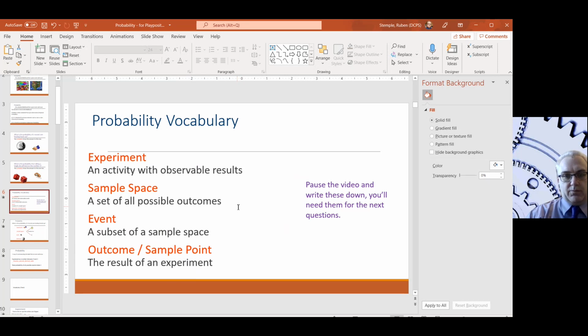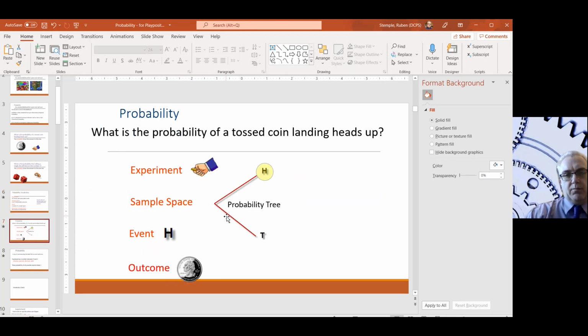So that's all the possible outcomes, only 2 possible outcomes there. The event is a subset of the sample space, right? So if it lands on heads, that's the event, right? It lands heads up. And the outcome is the result of an experiment. So if you flip the coin, it lands heads up, that's the outcome, right? Or the sample. And a little bit more of a graphical description here, right?